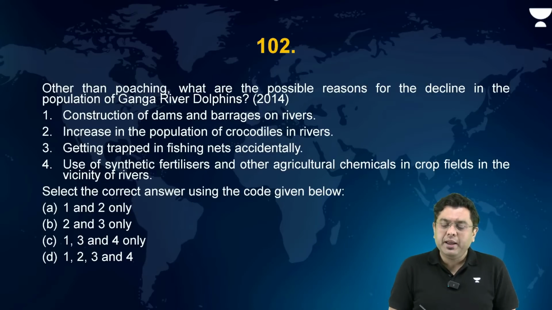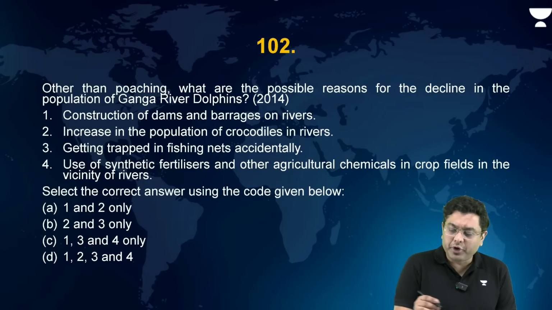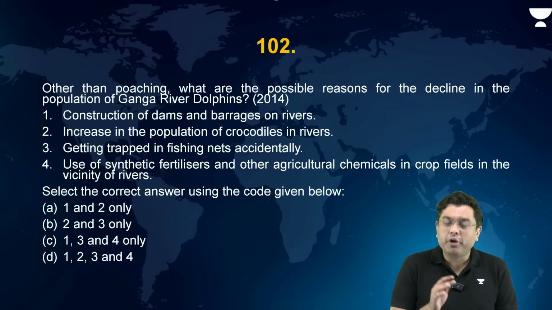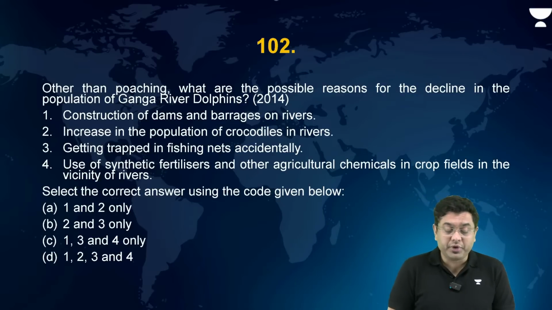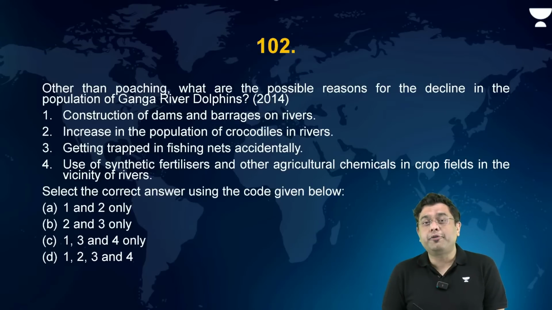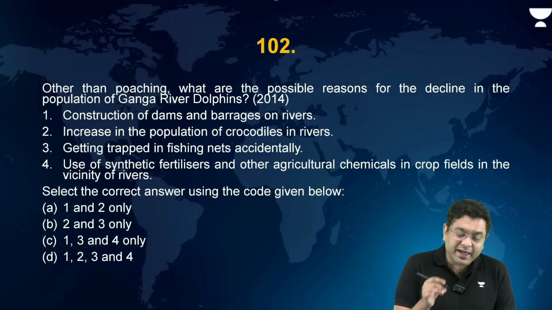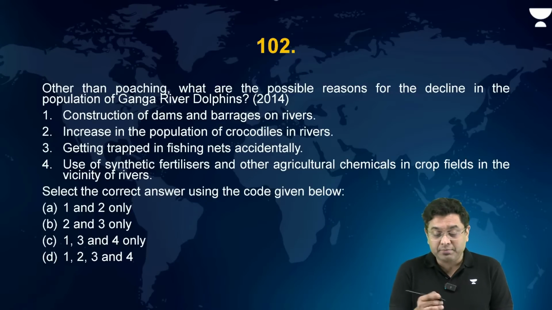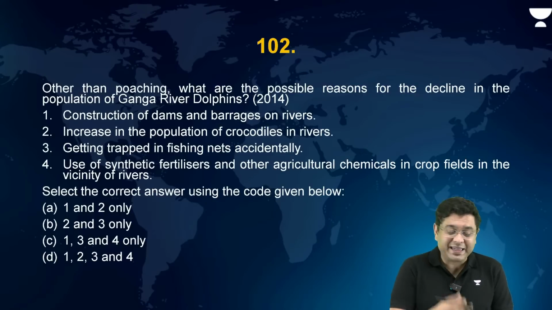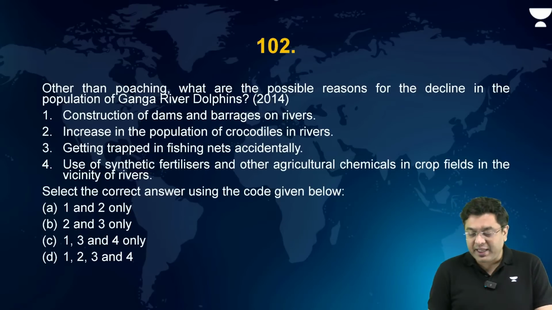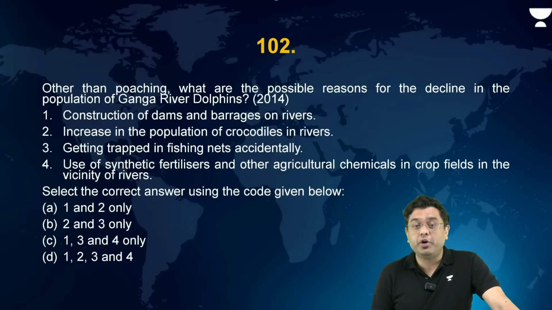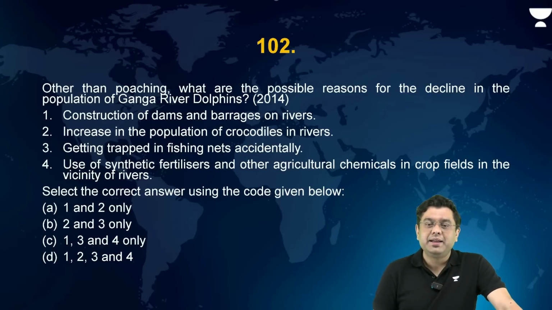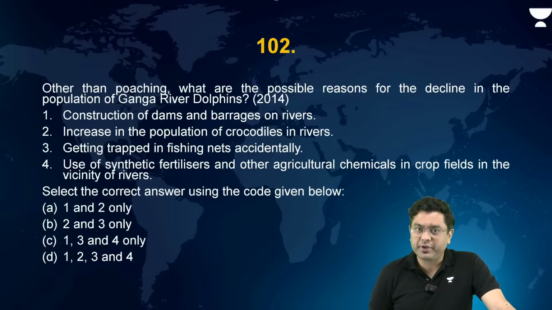Other than poaching, what are the possible reasons for the decline in the population of Ganga river dolphin? Construction of dams and barrages on rivers, increase in the population of crocodiles in the rivers, getting trapped in fishing nets accidentally, what is a bycatch? Use of synthetic fertilizers and agricultural chemicals in crop fields in the vicinity of rivers. Why is it that the population of dolphins is decreasing?